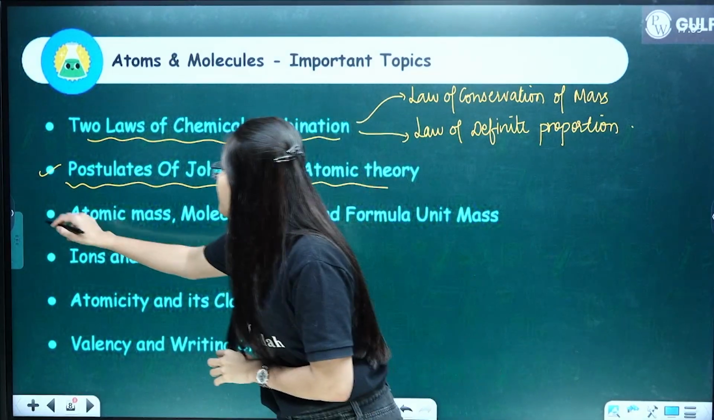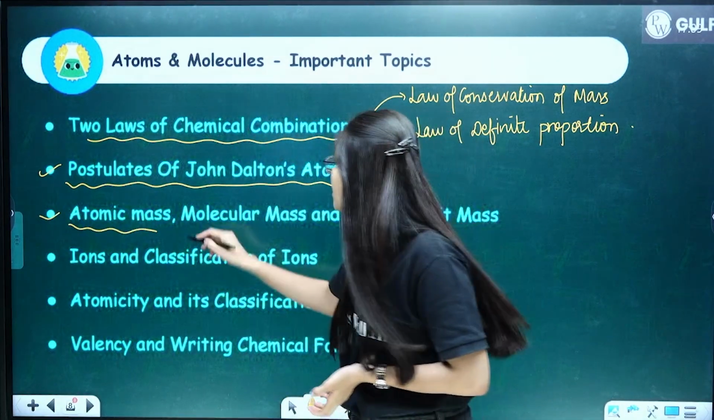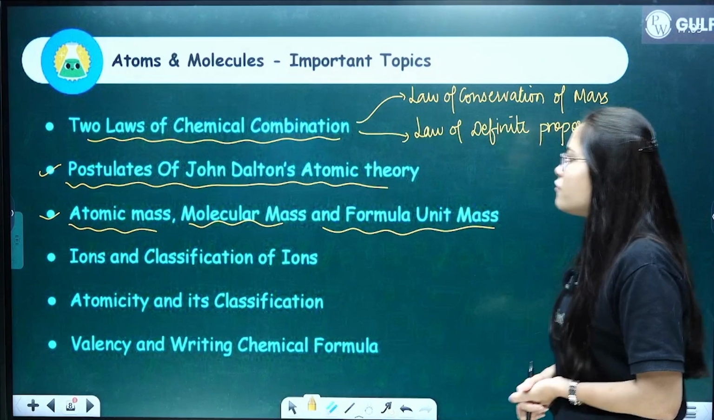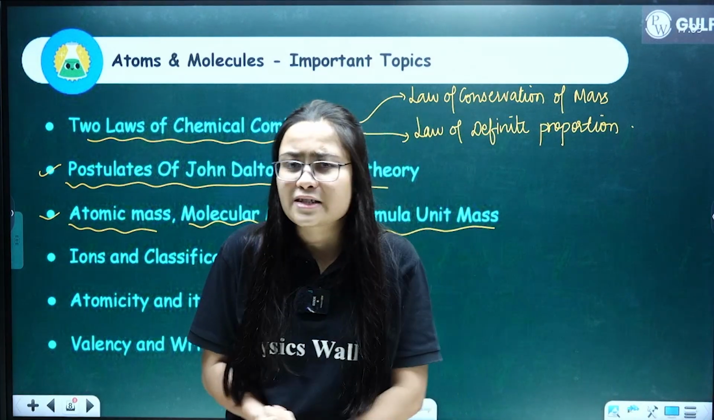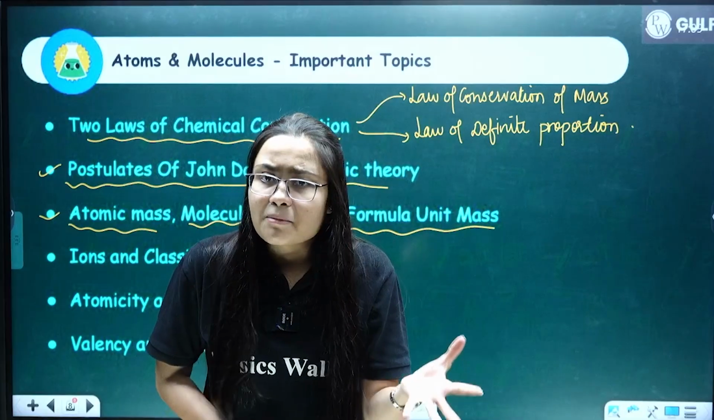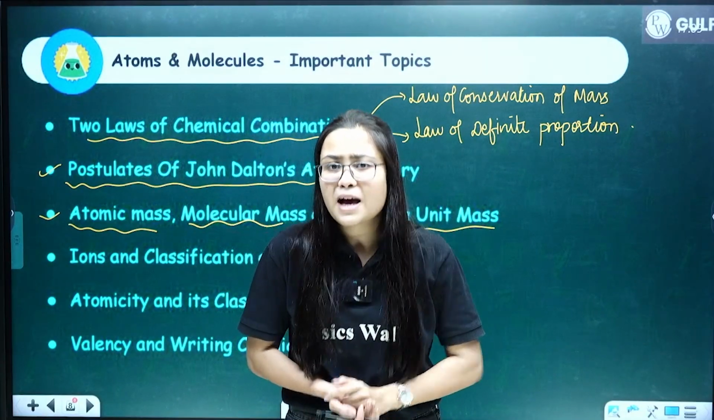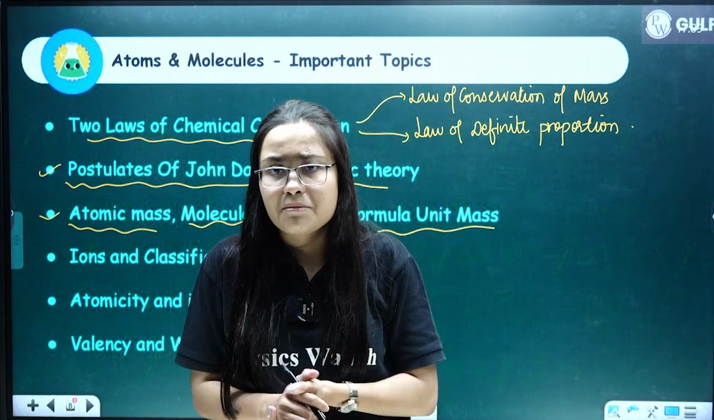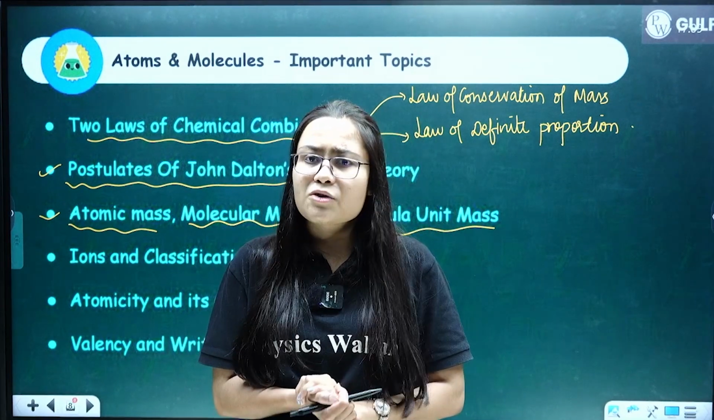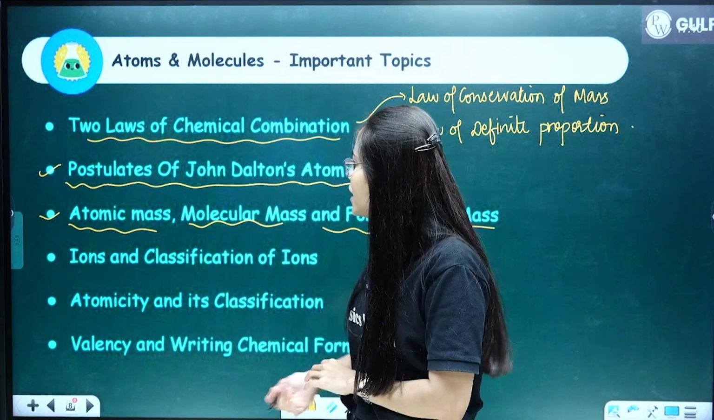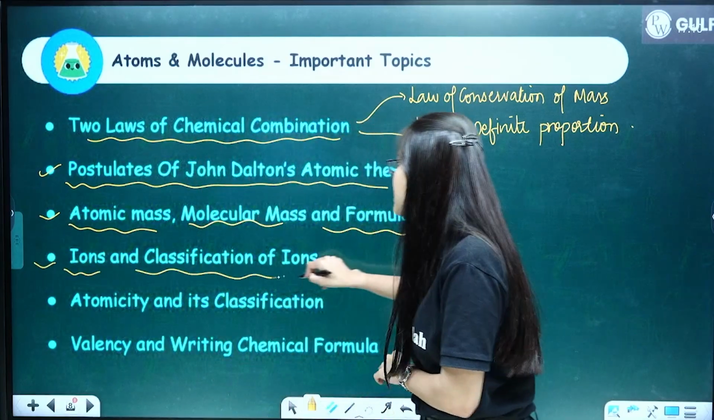Clear? So then we have the concept of atomic mass, molecular mass, and formula unit mass. So all these 3 definitions are literally asked in your exam, okay. What do you mean by atomic mass? What is the difference between atomic mass and molecular mass and formula unit mass? So you should know that minor difference between molecular mass, formula unit mass, and atomic mass. Clear? Then we have concept of ions and classification of ions.